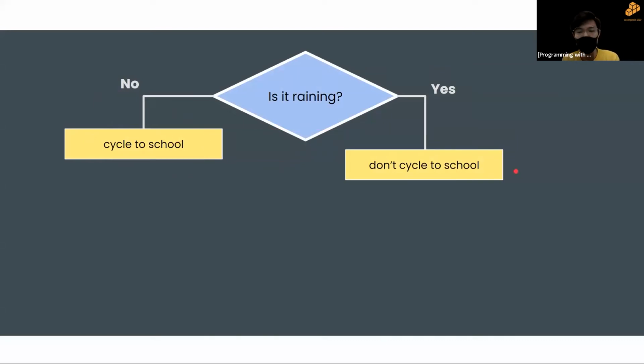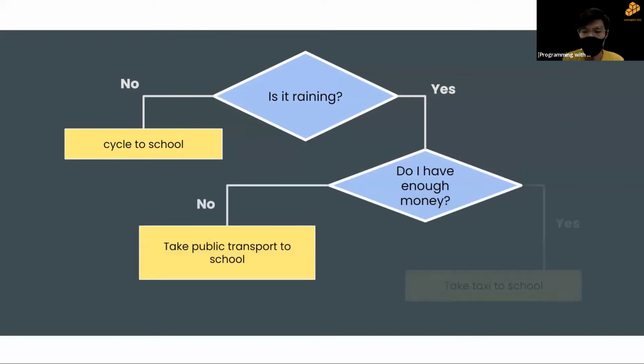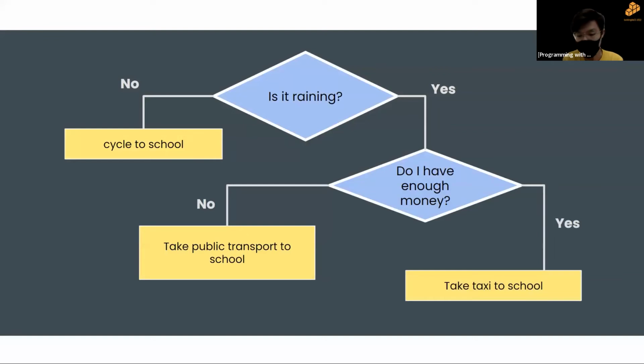But what if we want to ask ourselves more questions? Like, do I have enough money? And if you do have enough money, you take public transport. But if you do, take taxi to school, right? So this is the continuous condition I was talking about, okay?